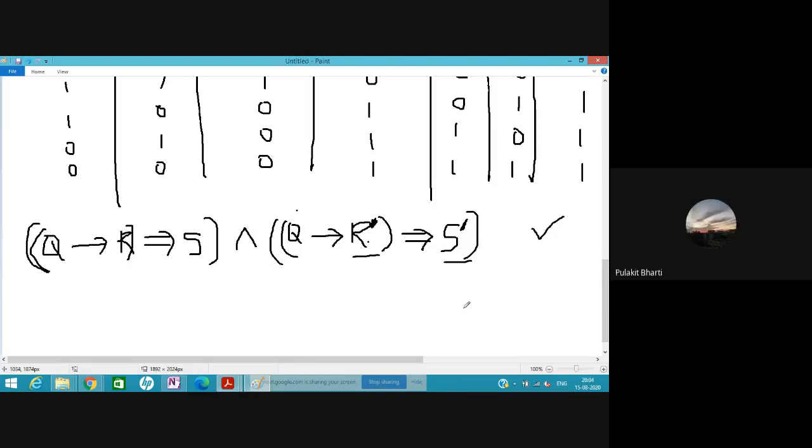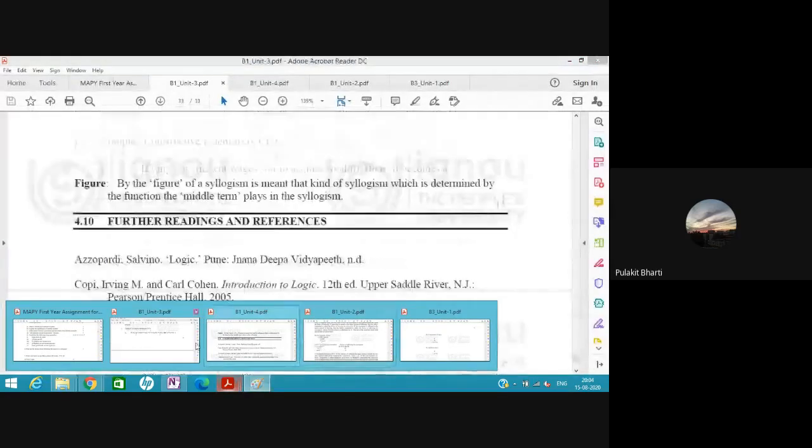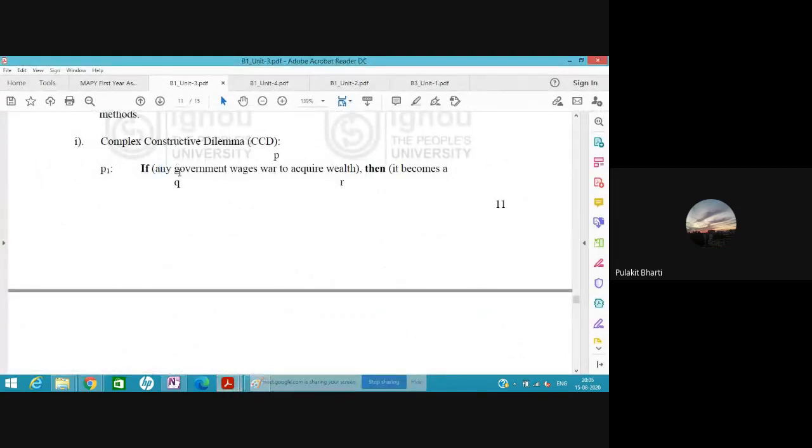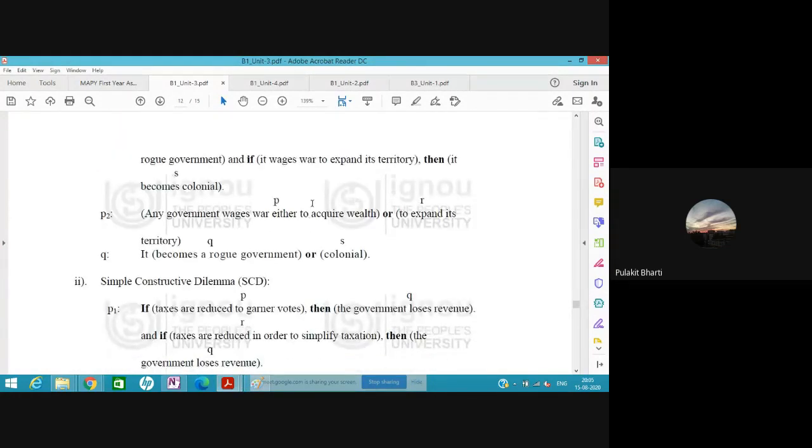Otherwise, what we can do is, they have written a Q beneath the government. So we can also do like that. We can give another symbol below government. They have written Q, and then acquiring wealth they have written R. Similarly, we can write here Q dash and R dash. But you have to tell them what Q dash means. Like in maths also we assume, let's assume X as this much. So I think we need to give them something like that so that it will be more clear.